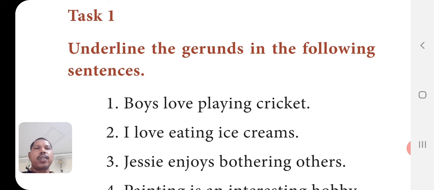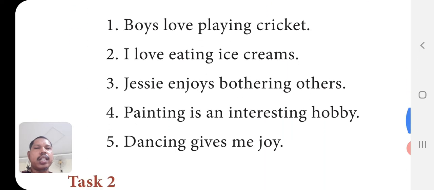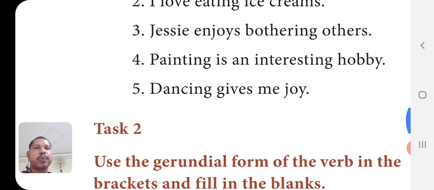First one I will do for you. Underline the gerunds in the following sentences. Boys love playing cricket. What is the gerund here? The -ing form is given here, and it is not the finite verb in this sentence. Love is the finite verb here, and playing is the gerund form. So you have to underline playing. Likewise, you do the next few exercises.